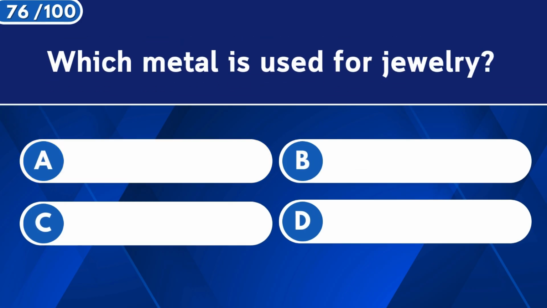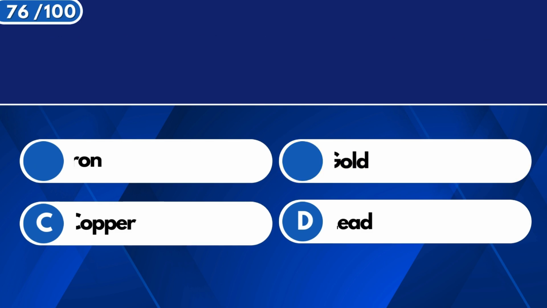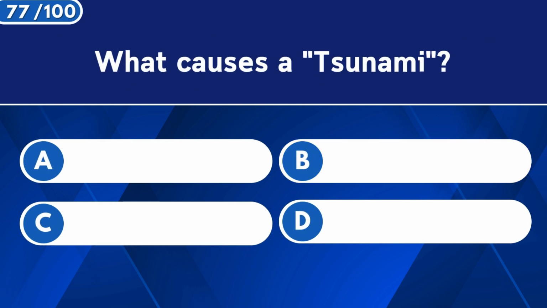Which metal is used for jewelry? Gold. What causes a tsunami?